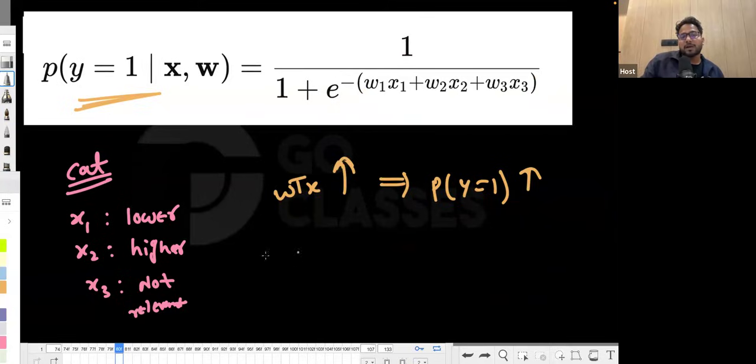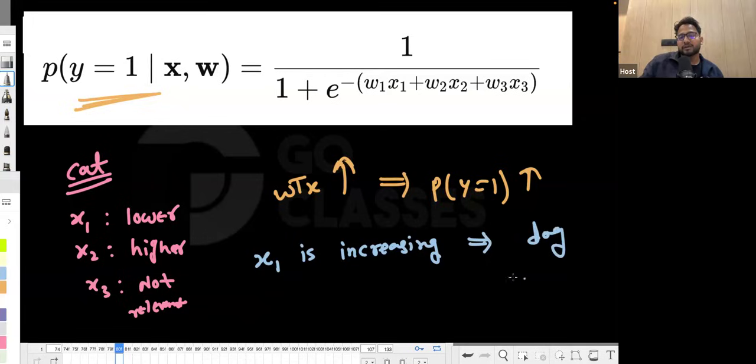In other words, whenever x1 is increasing, this should belong to dog, so the probability of y equal to 1 should be decreasing. This is what we want, because x1 is lower for the cat. Whenever x1 is increasing, it will be dog, and at that time you want the probability of y equal to 1 to be decreasing.